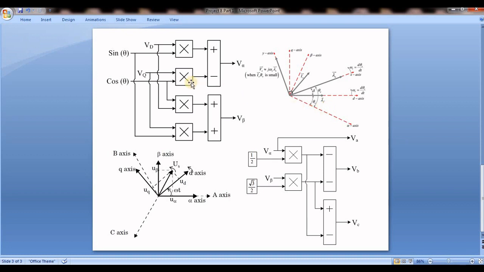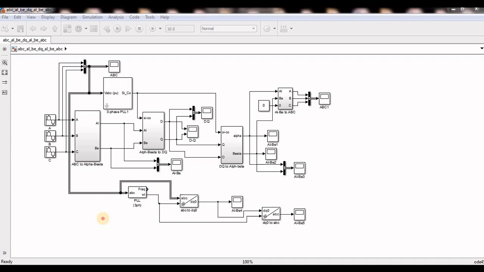So now I will explain how I model this in MATLAB. See, this is the MATLAB Simulink model. Here I am converting ABC to alpha beta, and from alpha beta to DQ, and again this DQ to alpha beta, and again alpha beta to ABC. Whatever my inputs are, I have to get them as outputs, because from ABC to ABC, the Park and Clarke transformations are going on in between. These two blocks are available in the Simulink library itself, and I will explain how we can use them.